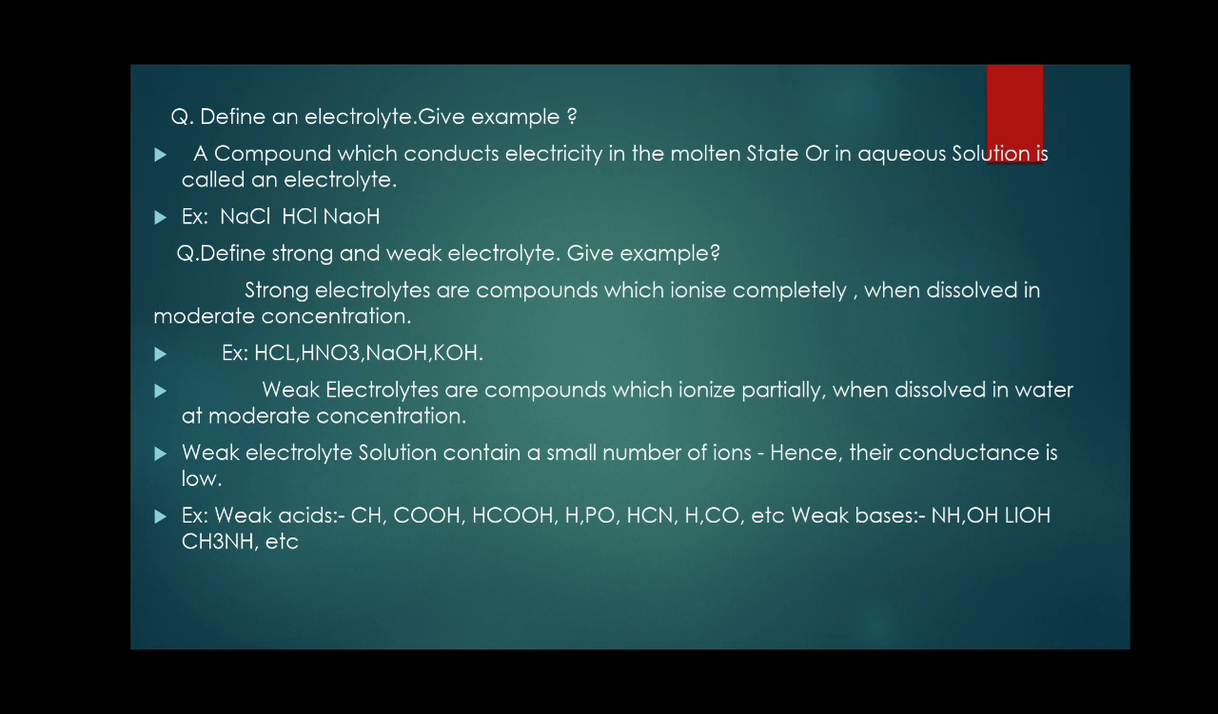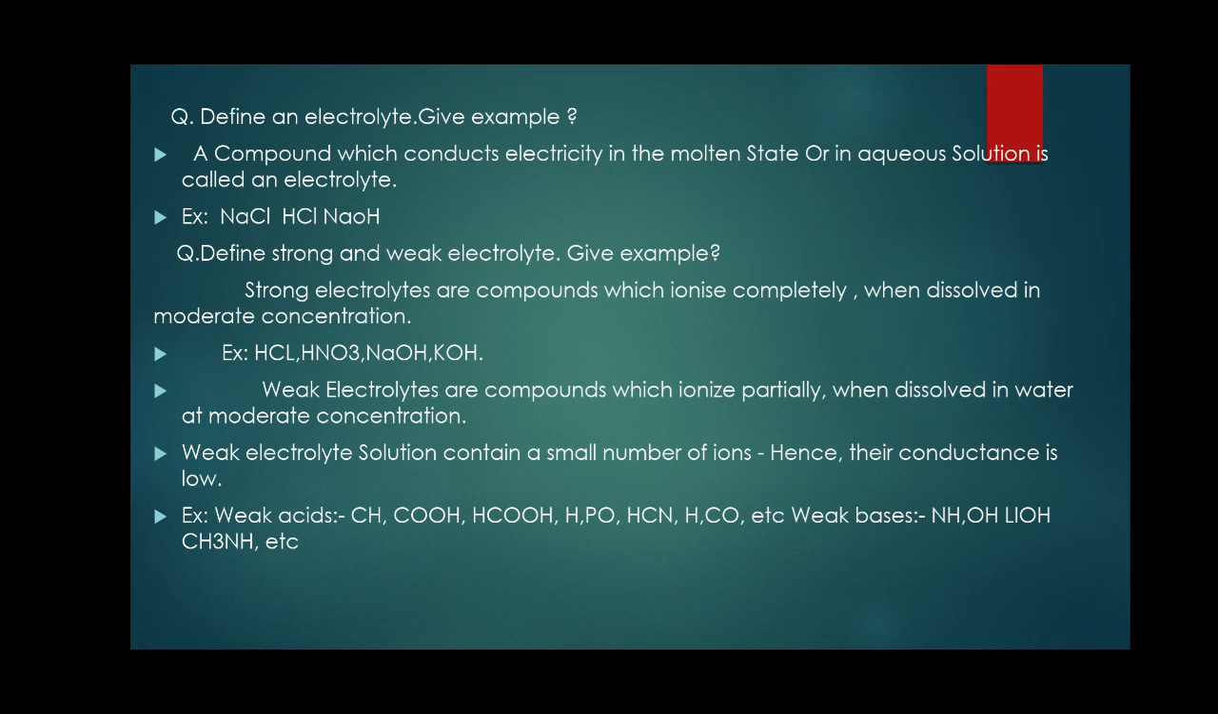The first question of this chapter is: define an electrolyte, give example. Electrolytes are the chemical compounds which conduct electricity in molten state or in aqueous solution. Molten state means if a chemical substance is heated to a very high temperature, it is converted into liquid form. If a chemical substance is dissolved in water, it is called an aqueous solution. Examples for electrolyte are sodium chloride, HCl and NaOH.